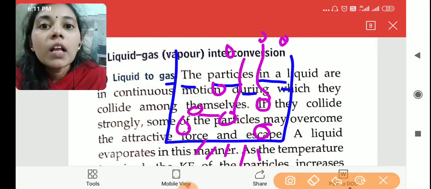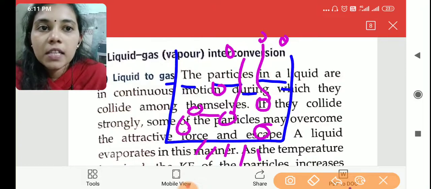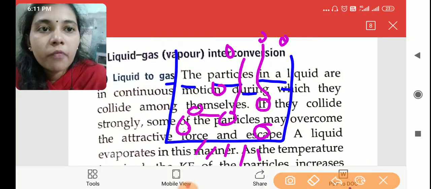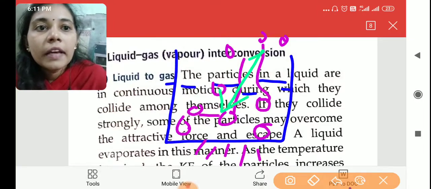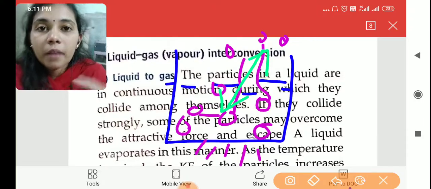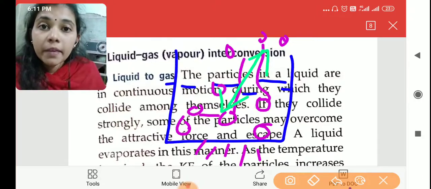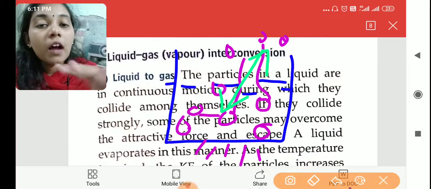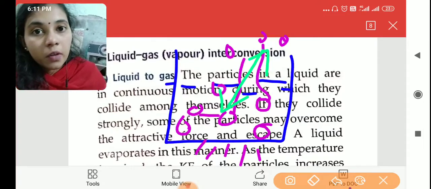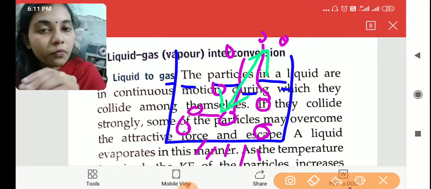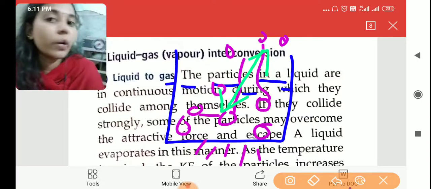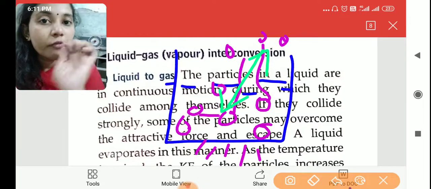The molecules will start to escape. As a result, the intermolecular space from one molecule to another will increase. As a result, the liquid is completely converted to vapor form. So these molecules now have their kinetic energy increased as well. So when we are heating the liquid, when we are heating the water, first what will happen?